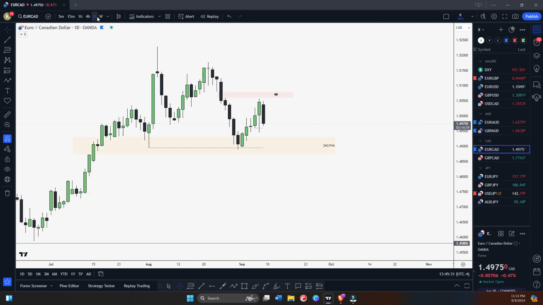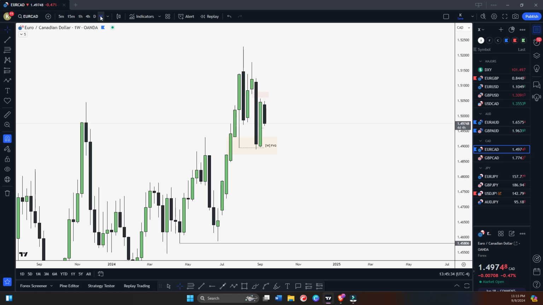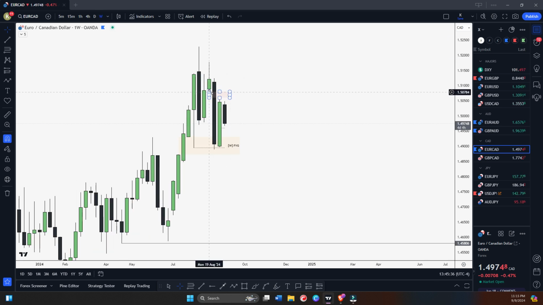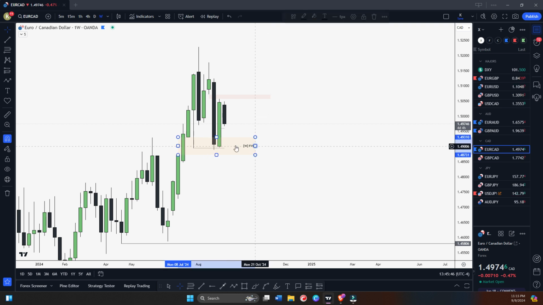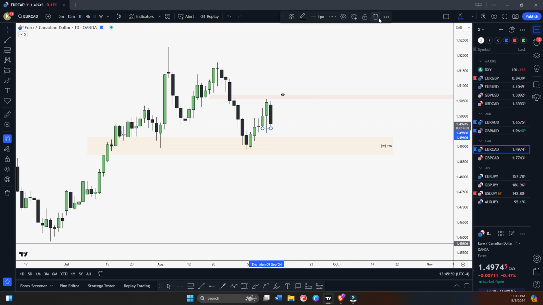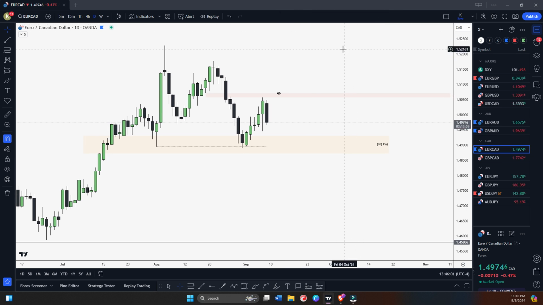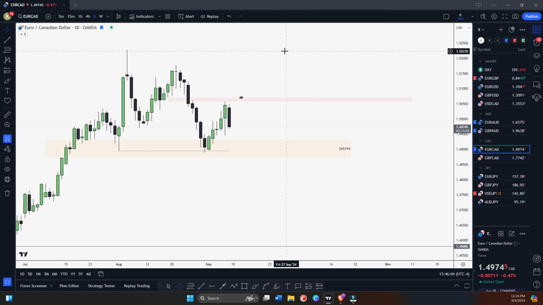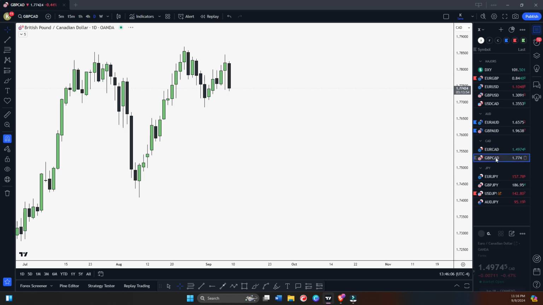EUR/CAD. Let's check the weekly time frame first of all. So on weekly we have a small bearish fair value gap here, right? But this doesn't look good because we're holding this weekly bullish fair value gap. We have a weekly bullish fair value gap, and we have this weekly bearish fair value gap as well. So it looks like a trapped order flow. Let's see daily. Yeah, not looking clean for now. So I'll avoid EUR/CAD and GBP/CAD right now.